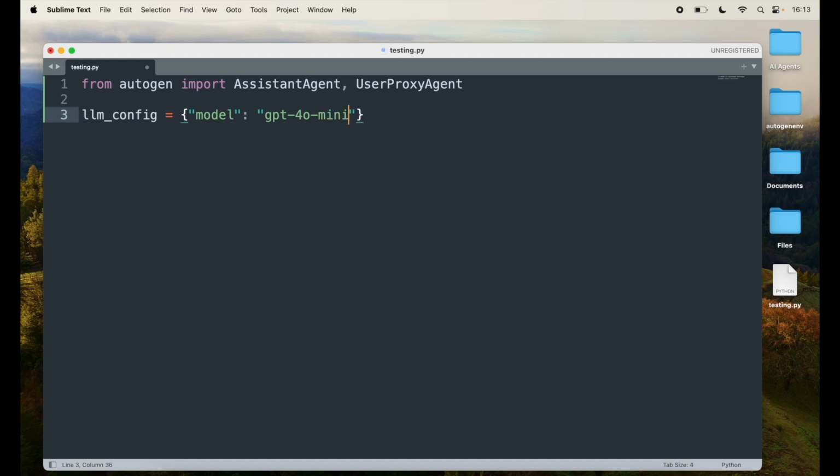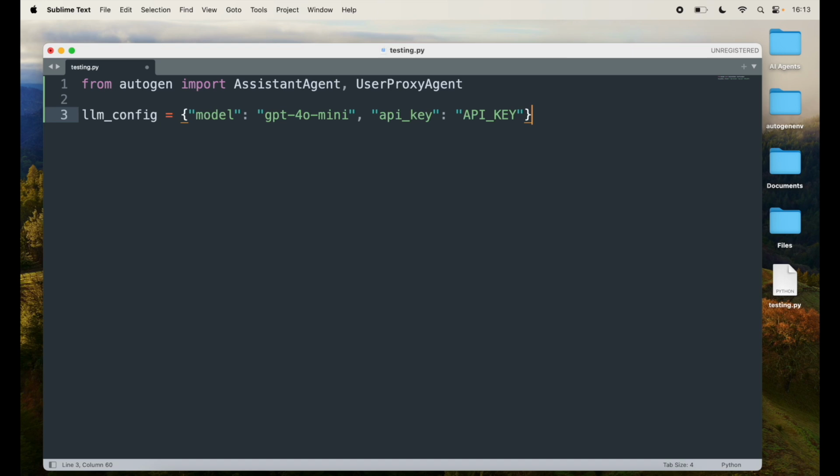That's what I have paid for. If you have no idea how to use this, just go to OpenAI and create a key, and it will give you instructions on that, and then use your API key. Here I'm going to use my API key. I'm going to leave it like this for now because I don't want to share it with everyone on YouTube.